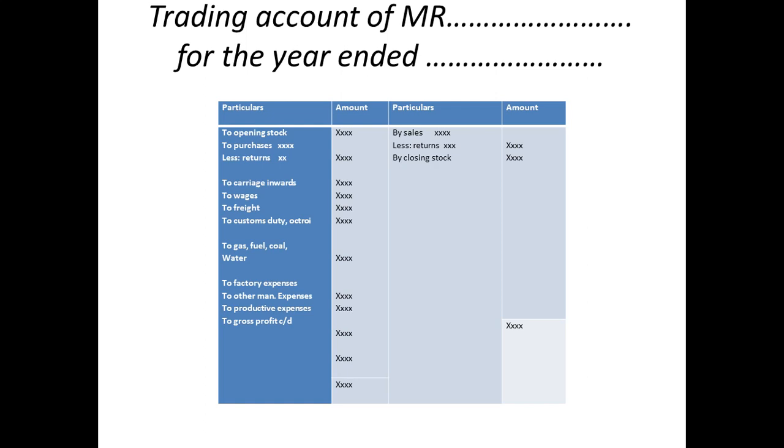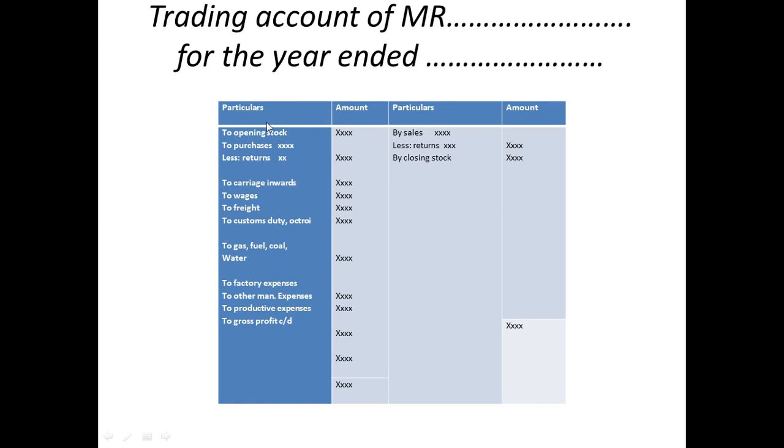The heading will be trading account of Mr. so and so name for the year ended. If a date has been given, you need to take that. So here all of this is nothing but the debit items. These are all the credit items.